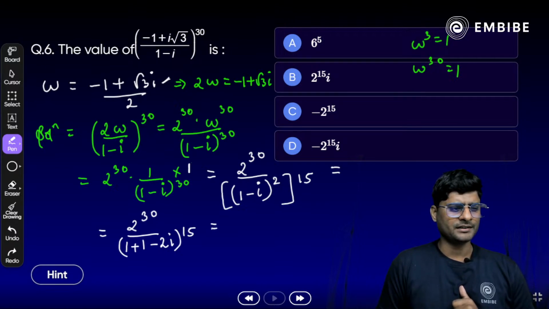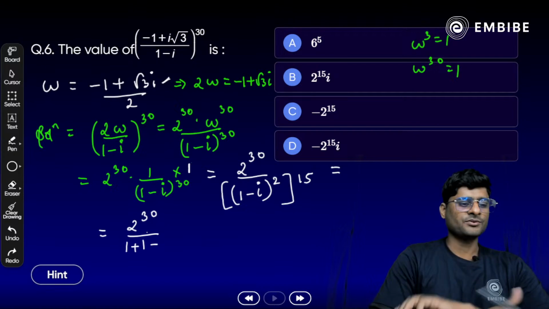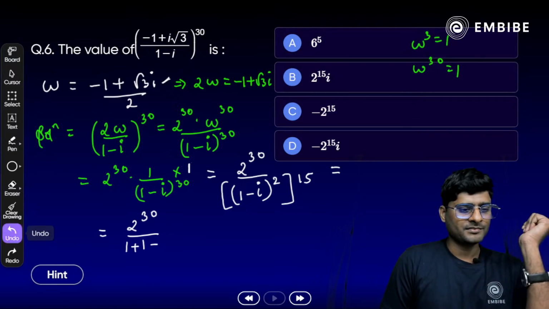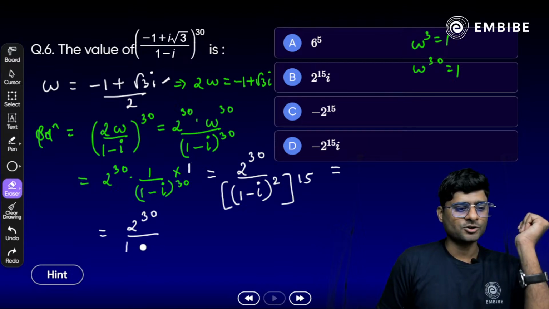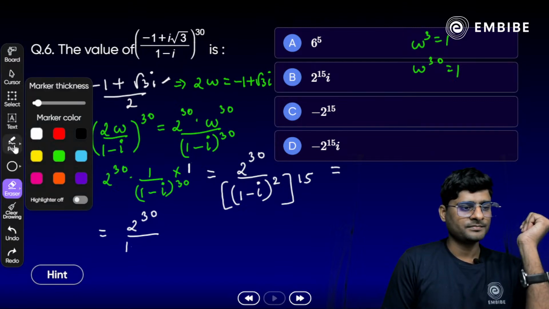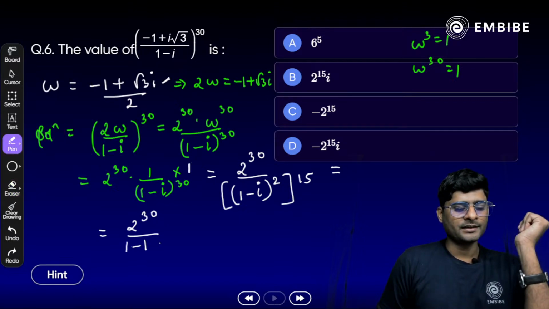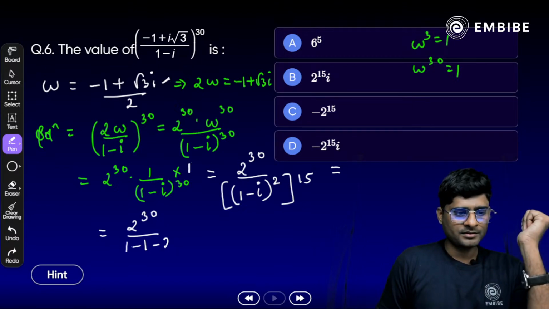Once we solve it, what do we get here? Try to open the bracket: a square plus b square, i square is minus 1, so that is 1 minus 1, and then minus 2i, whole raised to power 15.